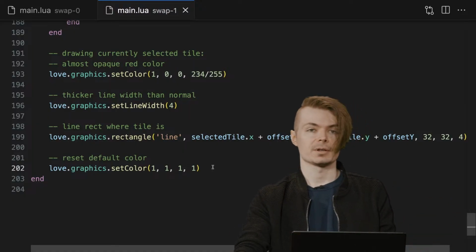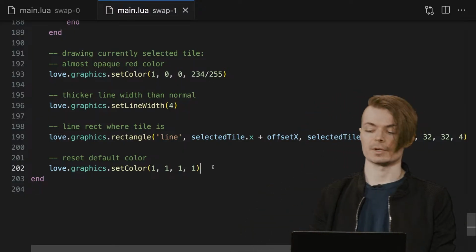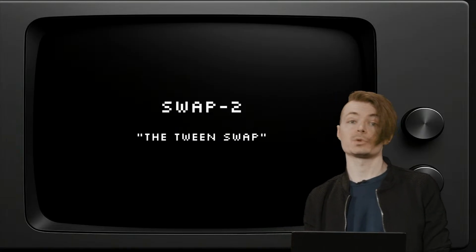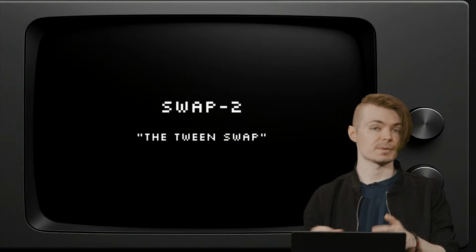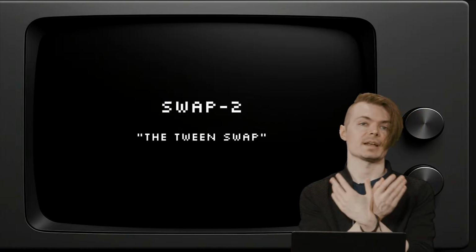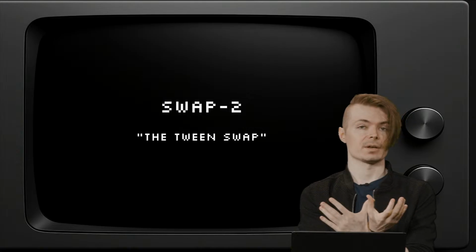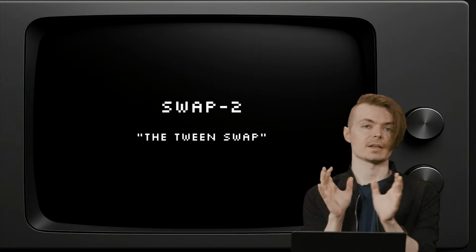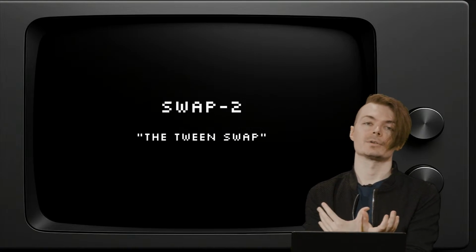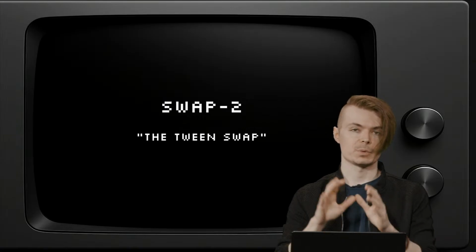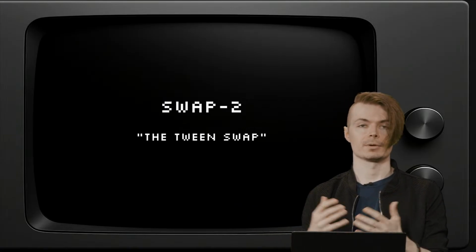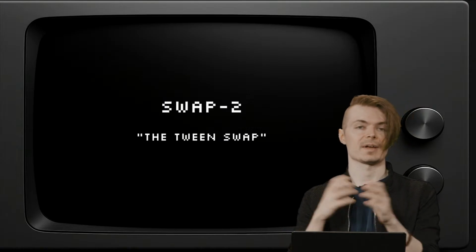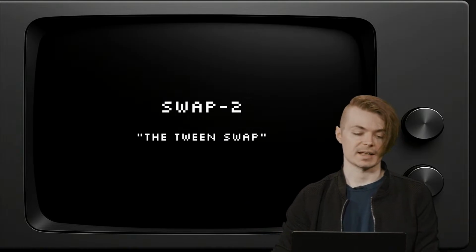But if we are looking at this world of timers and tween operations and whatnot, we can do a better job if we were to do a tween-based swap instead. It's essentially going to be the same thing, except now instead of hard setting their X and Y, not their grid X and grid Y, which will stay small and discrete, their X and Y values will actually be tweenable. Right now, we're just hard swapping them, but if we were to tween them back and forth to whatever the other tile's value was, we might be able to achieve a slightly better effect.